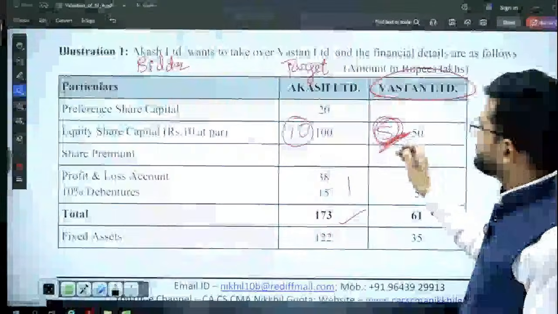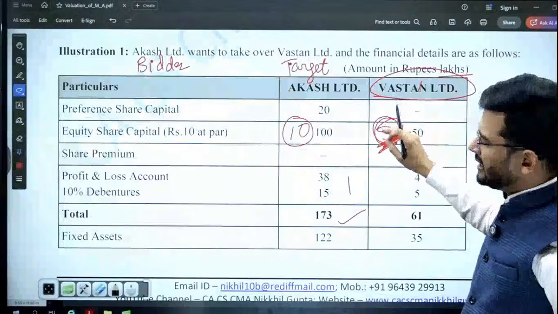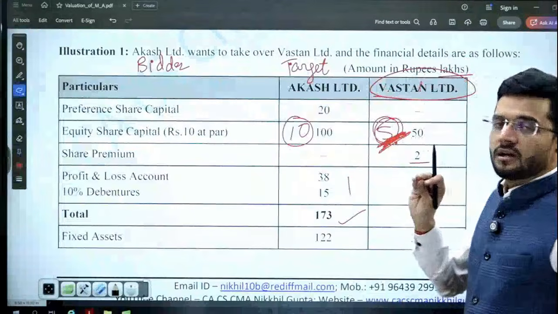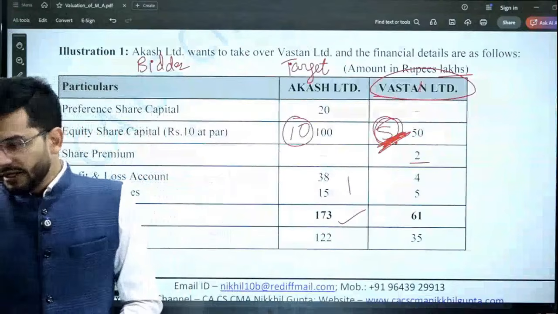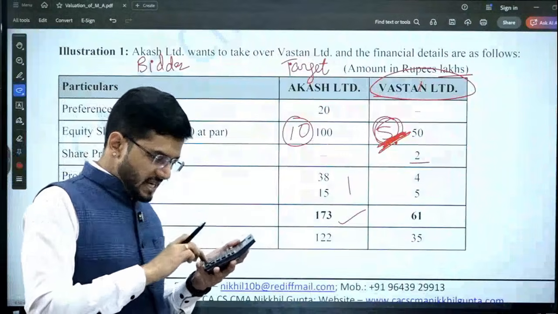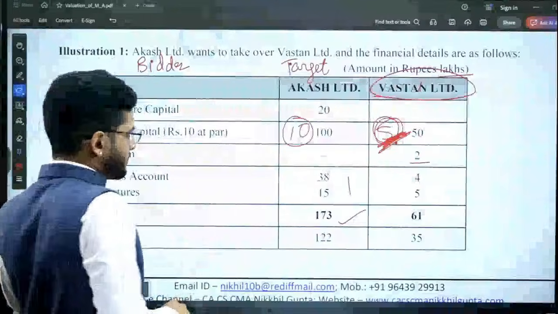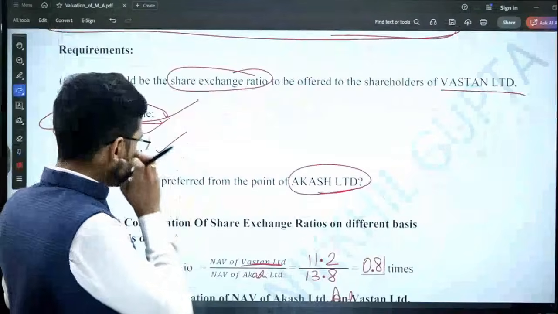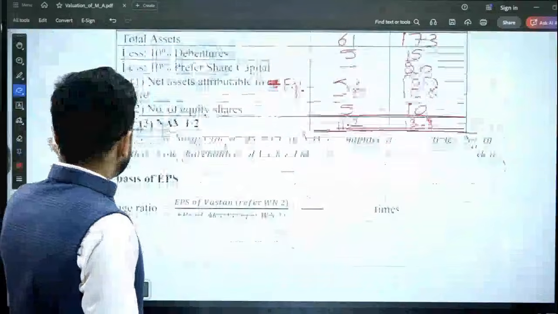So 5 lakh shares are there of Watson Limited. In exchange of these, Akash Limited will issue 5 lakh multiplied by 0.81 shares in its own company, which is 4,05,000 shares.